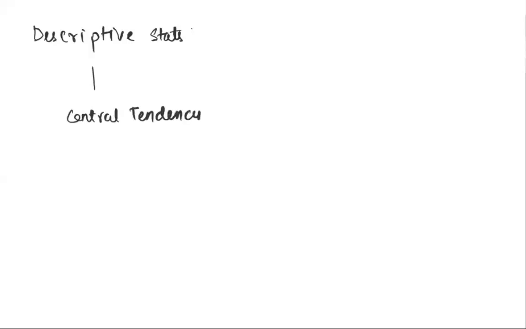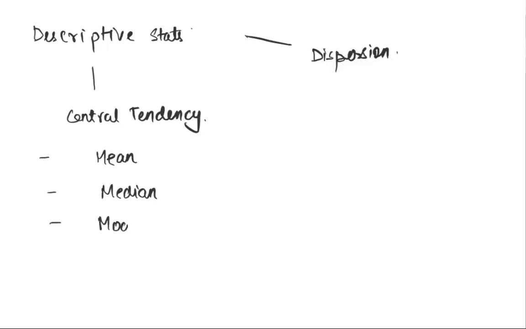All right. So we're talking about descriptive statistics. And we said that there are two ways in which we can describe any data that we're looking at. We said that there are measures for central tendency and then there are measures for dispersion. Now, among the measures for central tendency that we studied, we talked about mean, we talked about median, and we talked about mode.